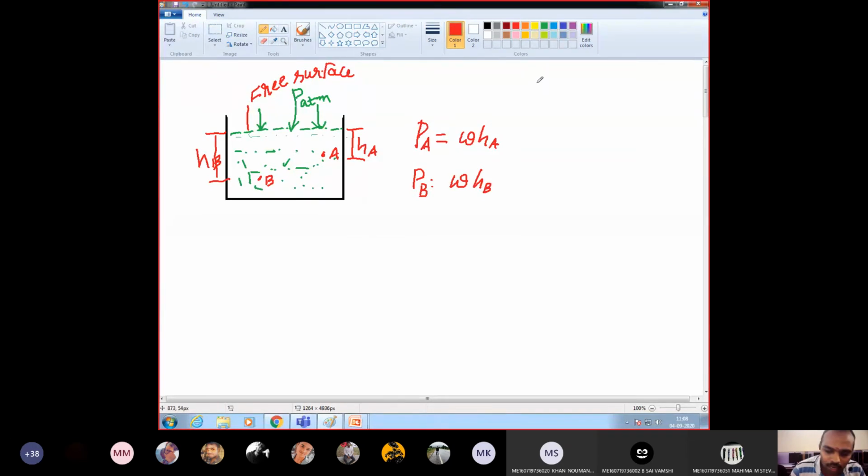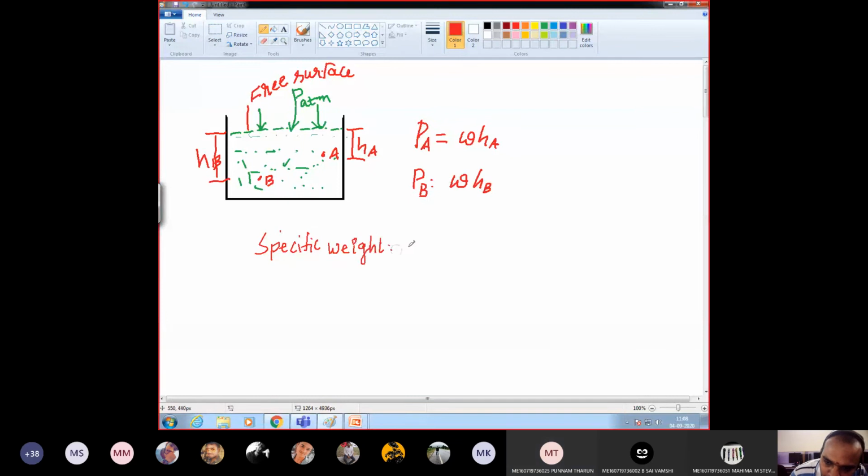Specific weight of the water was already discussed in the starting classes. Specific weight, anyone? W by V. Weight by volume. Specific weight is equal to weight by volume, Newton per meter cube. Very good. Can you remember the value of specific weight?